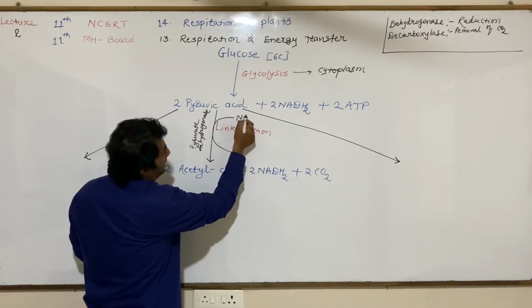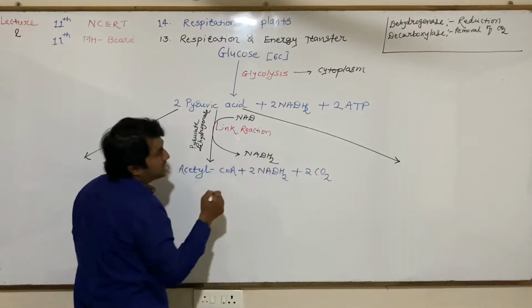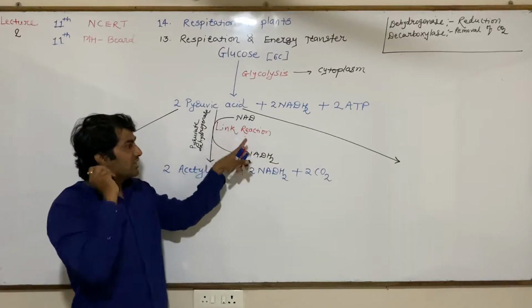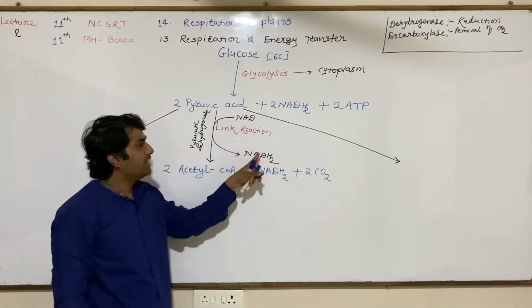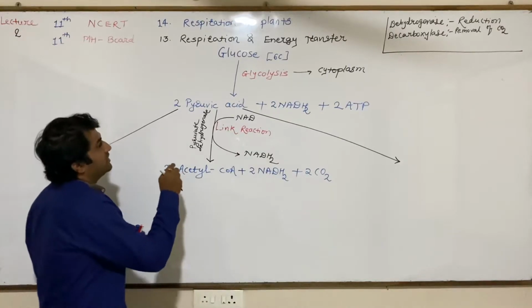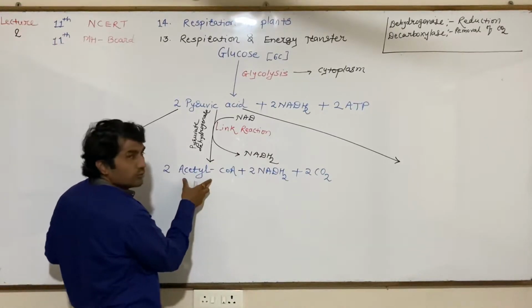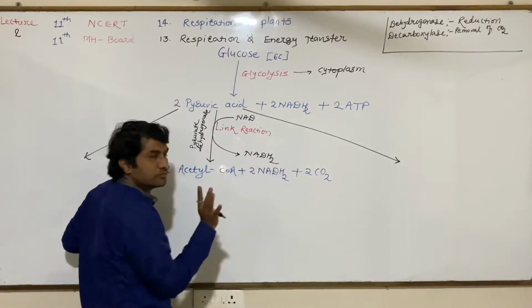So the conversion of NAD into NADH2 is happening. What does that mean? The conversion of NAD into NADH2 means hydrogen is being added to NAD. So this process is a reduction process. 2 molecules of acetyl CoA, 2 molecules of NADH2 and 2 molecules of CO2 are formed.